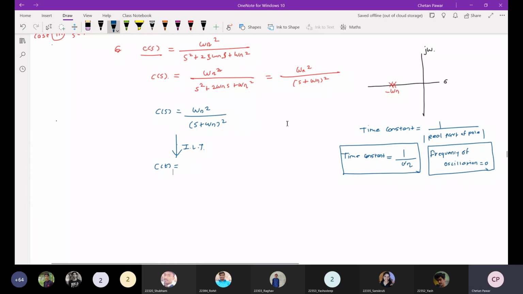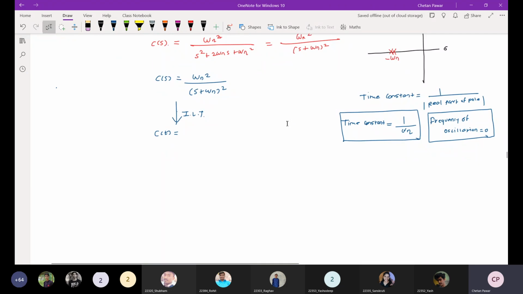You can use those also. But if you use a property directly, within less time you can solve this. So tell me what is the Laplace transform of this? Use this identity here.